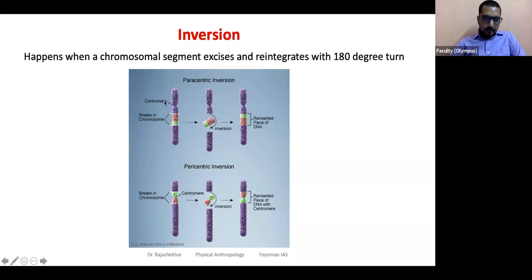So in this particular image, what do you see? The chromosome breaks are happening here. In this, the entire chromosome is in purple, leaving out the regions which are inverted, green and red, more or less, that you see. This is what is inverted. And centromere is here. This constriction you see is the centromere. If the centromere is not part of this inversion, such an inversion is called paracentric inversion. So the centromere is not involved in paracentric inversions.